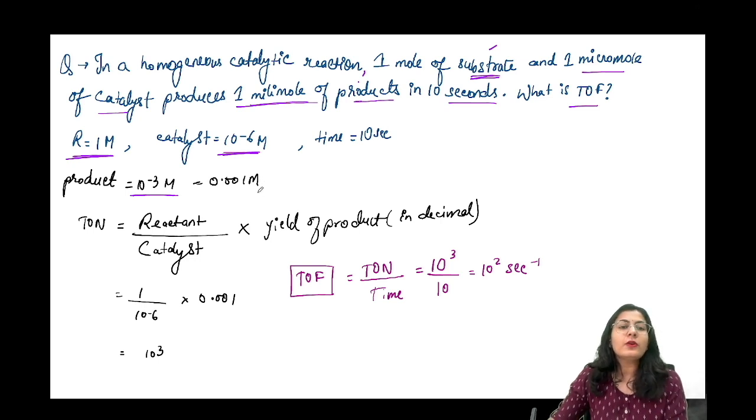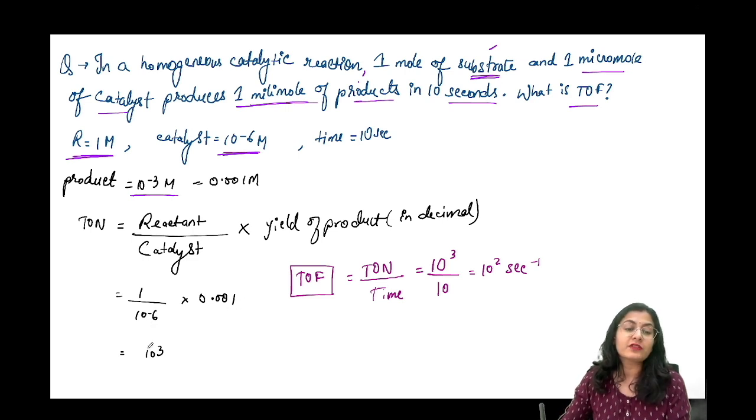Now either we take the yield of product in decimal or as a percentage yield. Since the percentage is not given, we have taken it in decimal. Got it? So the reactant is 1 mole divided by the catalyst 10 raised to minus 6, multiplied by 0.001, which gives you 10 raised to 3.